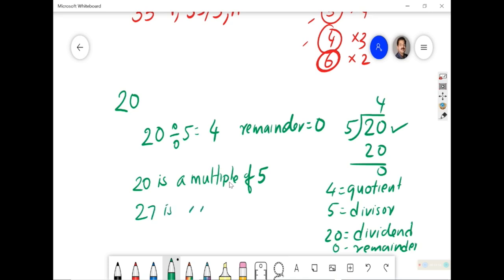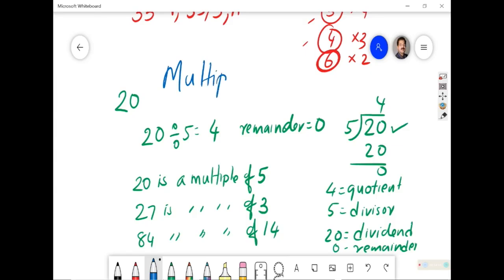20 is a multiple of 5. 27 is a multiple of 3. 84 is a multiple of सोचो, 14. So here comes another concept, the concept of what is meant by multiple. आपका चैप्टर का नाम क्या है? Factors and multiples. So I am talking about the topic now.